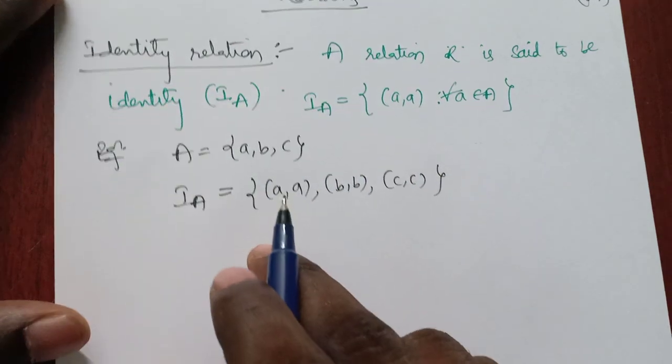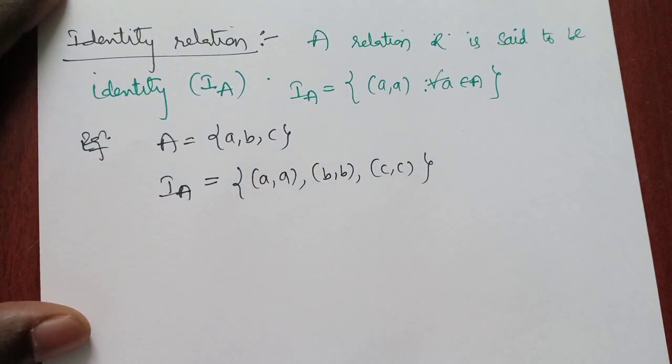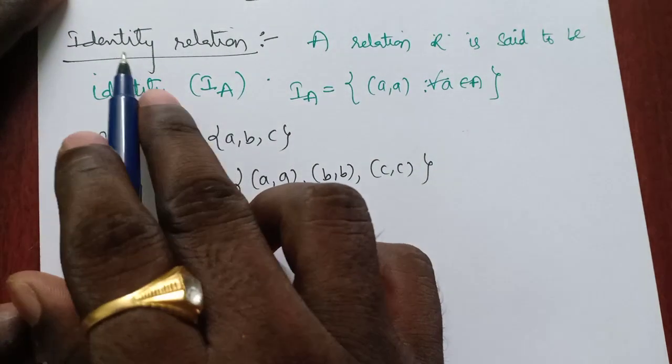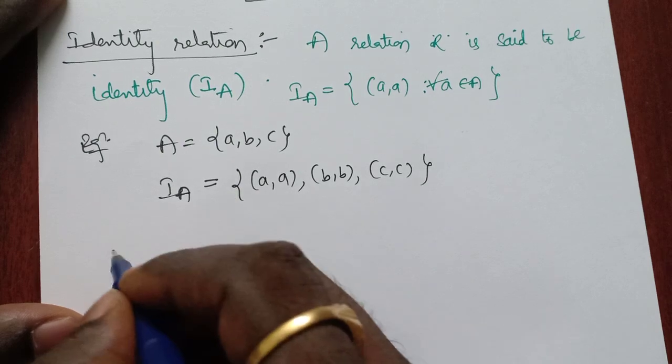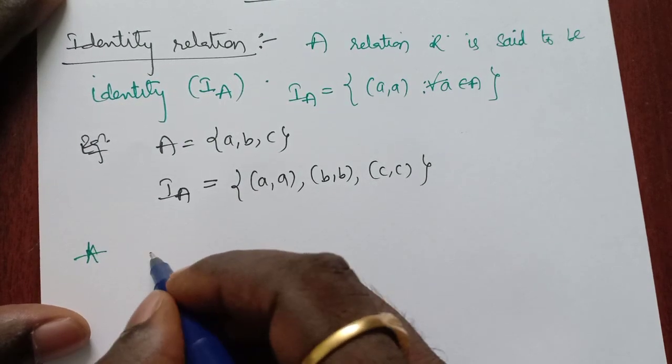But please observe here, every identity relation is reflexive. This is a very important point to be noted.